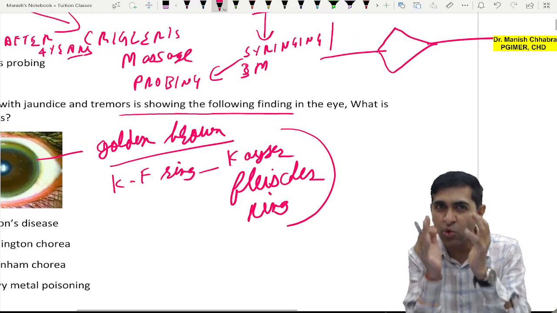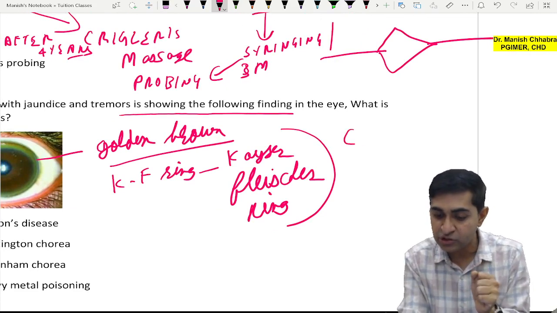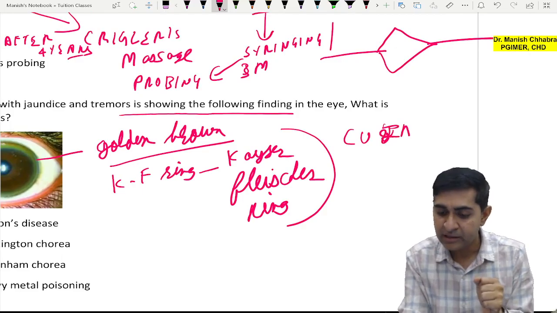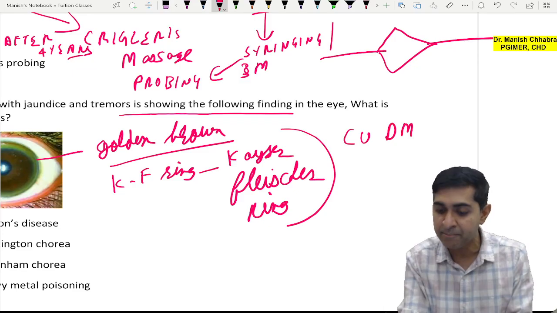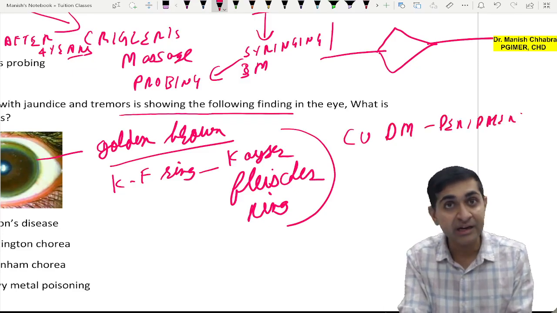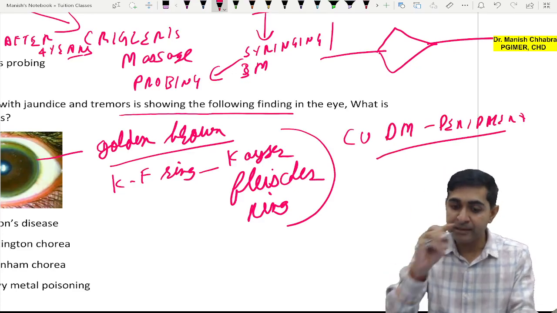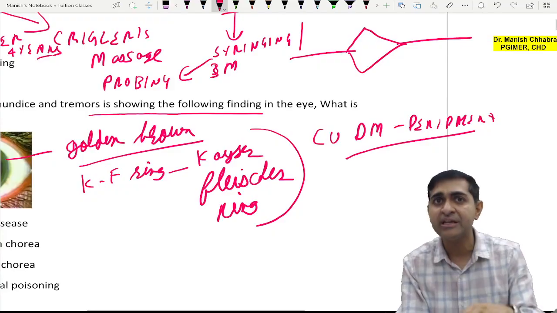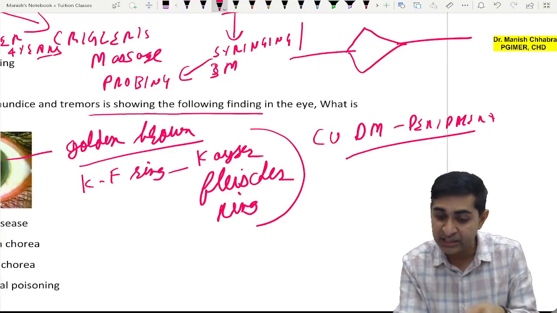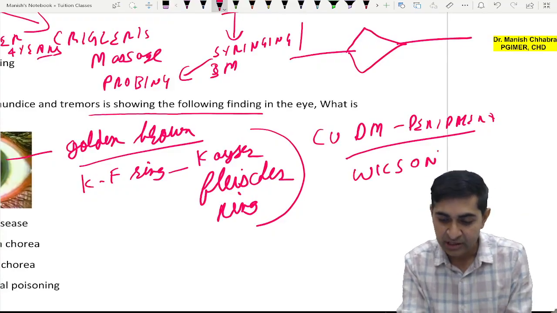What is the source of this ring? There is deposition of copper in the periphery of Descemet's membrane. Descemet's membrane is one of the layers of the cornea. At the periphery there is copper deposition, and most commonly it is seen in liver conditions like Wilson's disease.